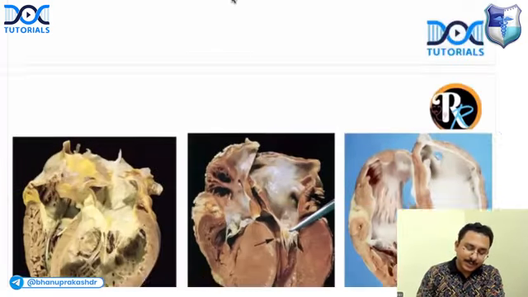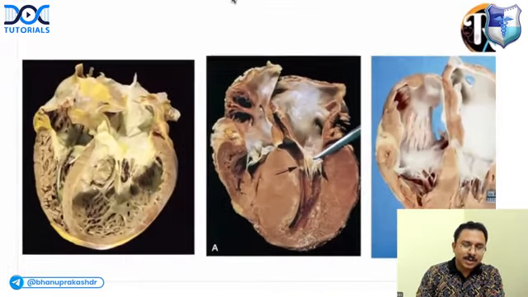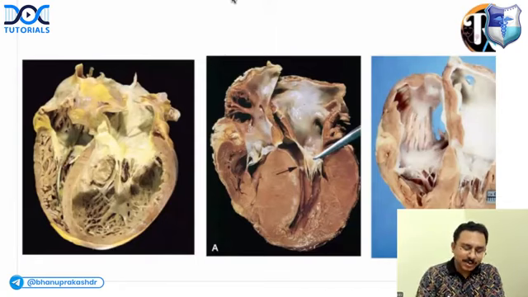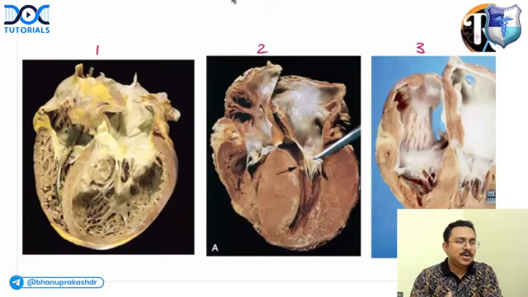Okay, right. Now next, you look at 3 gross images. This is commonly asked in FMGE exams. The gross images of the various cardiomyopathies. So I'm giving you 3 cardiomyopathies: dilated, hypertrophic, and restrictive. So images 1, 2, 3. First of all, tell me, which is dilated cardiomyopathy? Is it 1, 2, or 3? You look at the image.